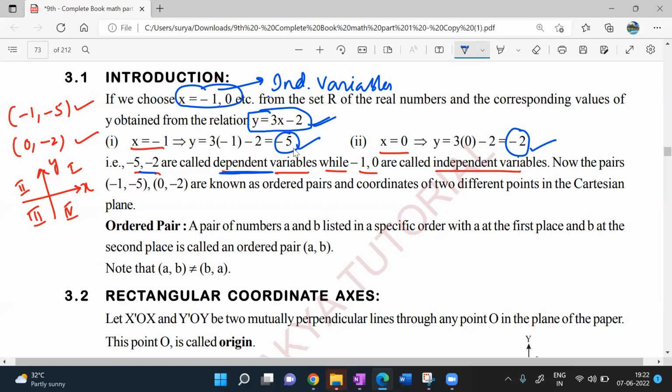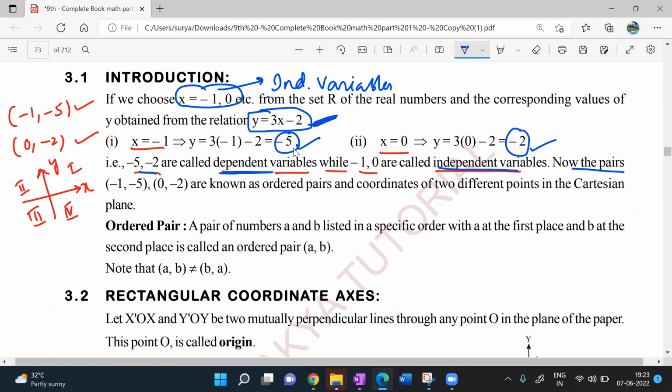Why are they dependent? Tell me. If x value changes, y will be changing. They are depending on x, but x is not depending on anyone. Y is depending on x. Understood my point? Here, this y is depending on x, but x is not depending on anyone. X is independent. All right. So hope you understood what are dependent and independent variables.